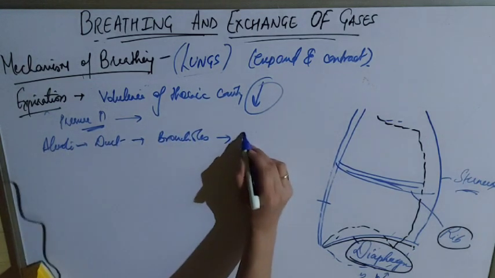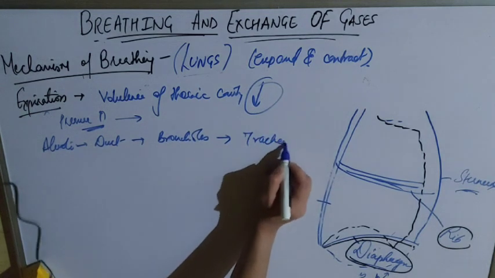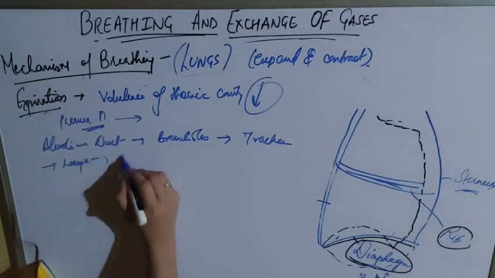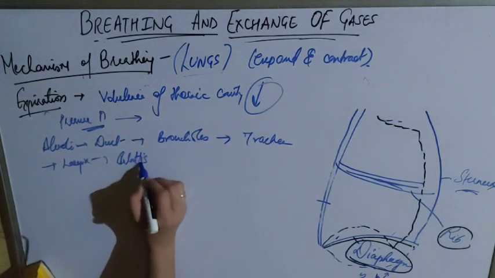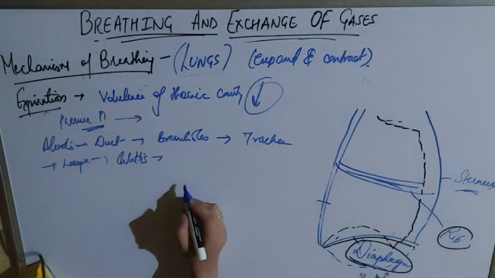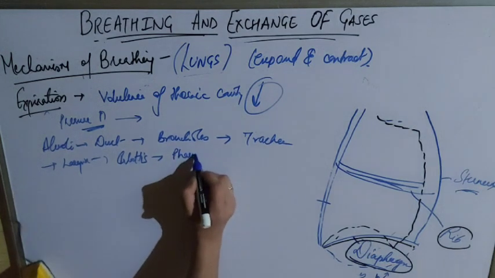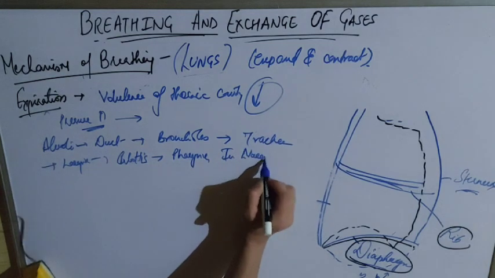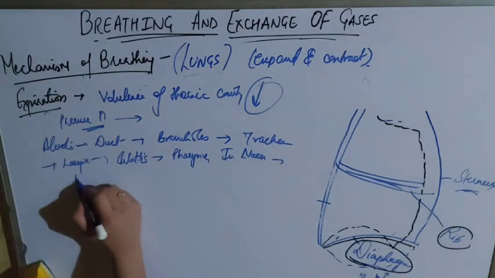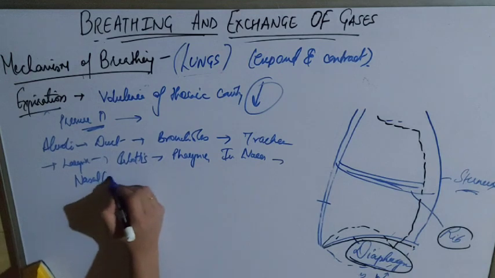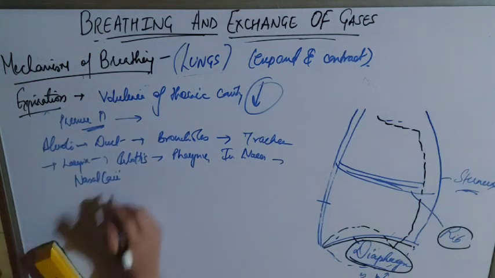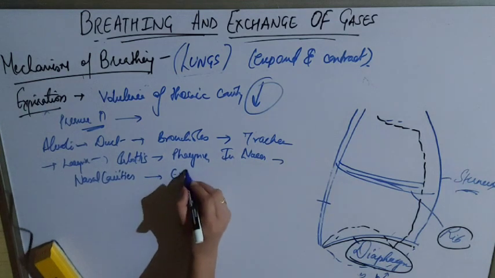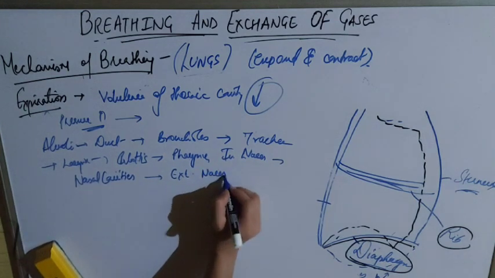It will follow the trachea, larynx, glottis. Just be concentrated. Then the pharynx, internal nares, again moving out through the nasal cavity, and external nares, and then it will move outside.